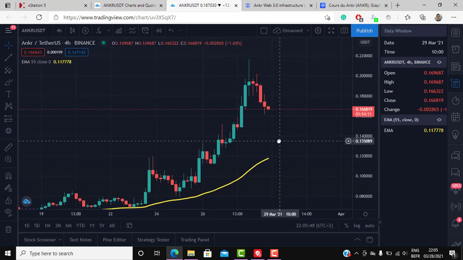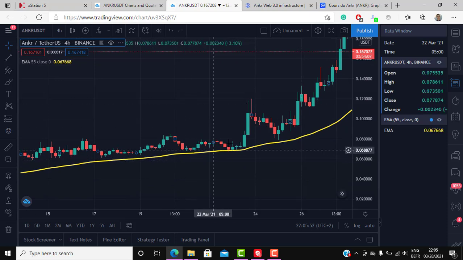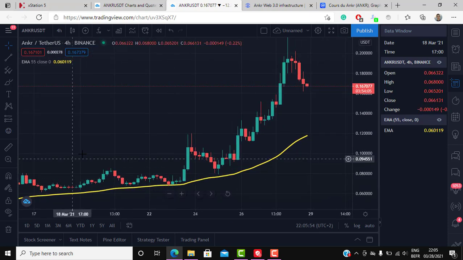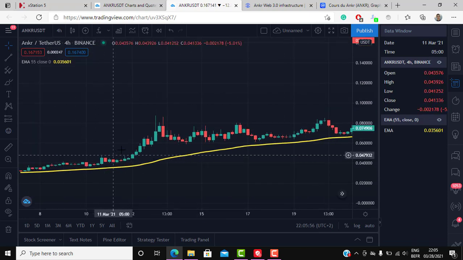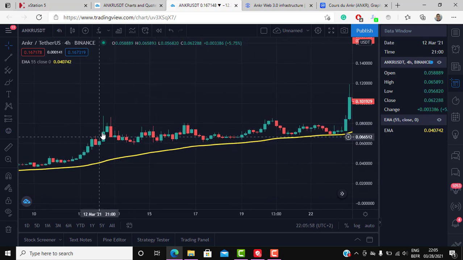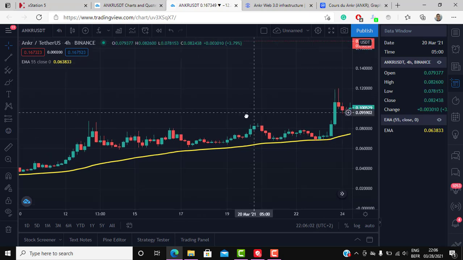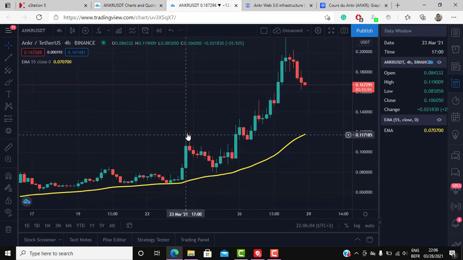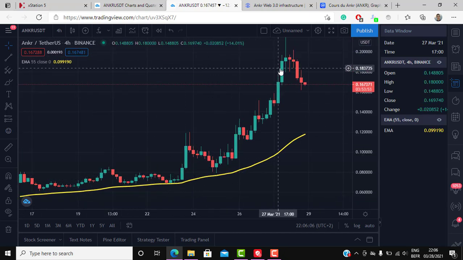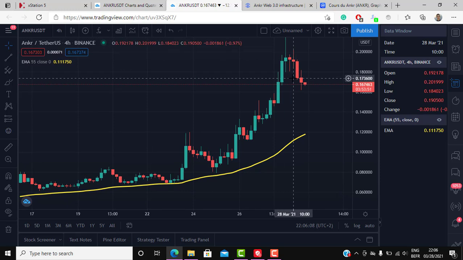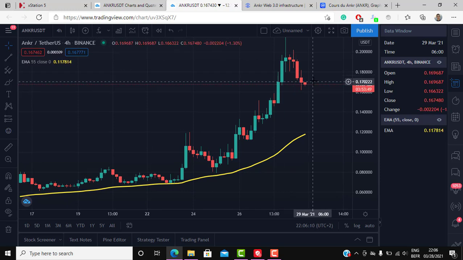So where do we stand right now when it comes to ANKR USDT? We did have these big moves up. We corrected, as you can see here, we traded sideways. So this is not a correction, this is more of a consolidation. We traded sideways, we went up, we corrected here, and we went up. Right now we are in the middle of a correction, and we will probably consolidate for a while before having the next leg up.